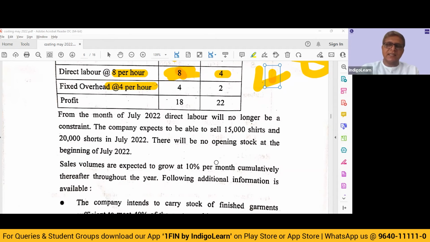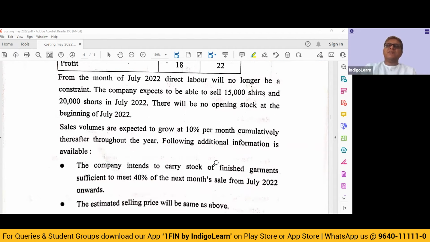Wonderful. Then they are saying sales volumes are expected to grow at 10% per month cumulatively thereafter throughout the year. So whatever you are selling in July, plus 10% you will be selling in August, plus 10% you will be selling in September, plus 10% in October, and so on till the end of the year. So sales volumes are expected to grow at 10% per month cumulatively thereafter. Following additional information is available.